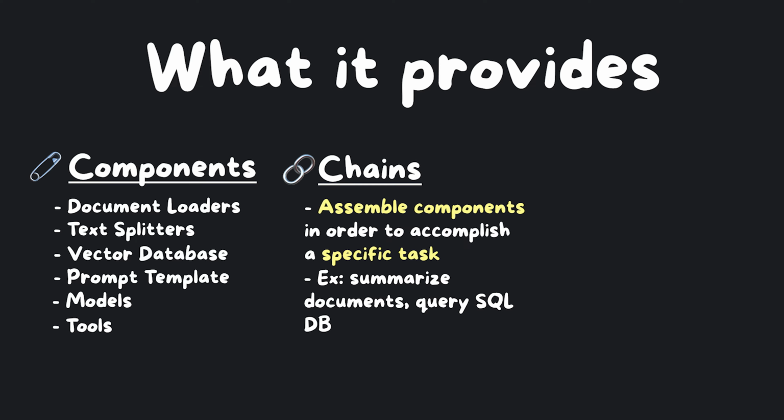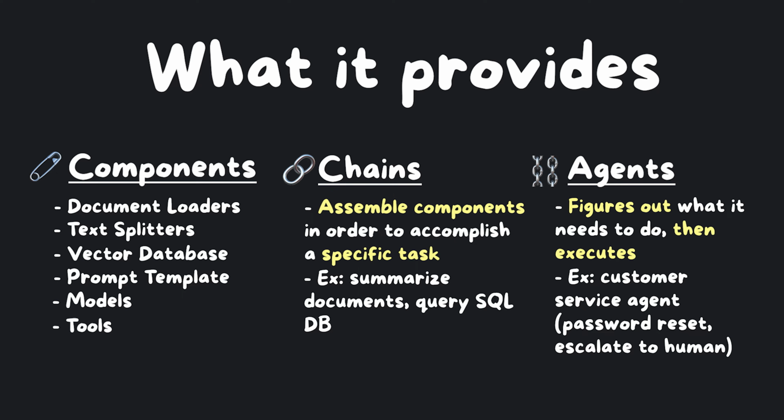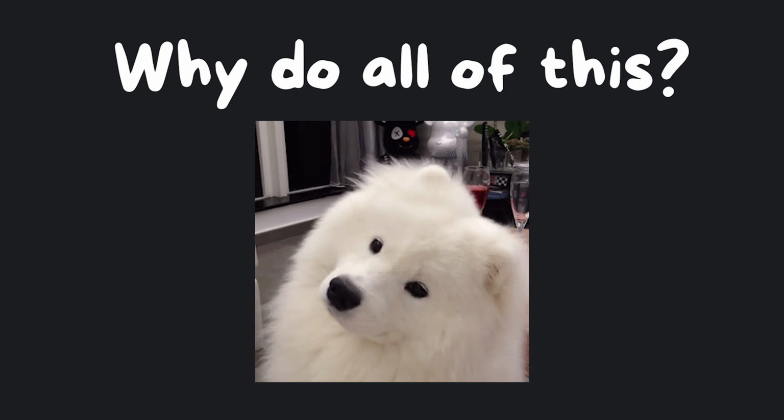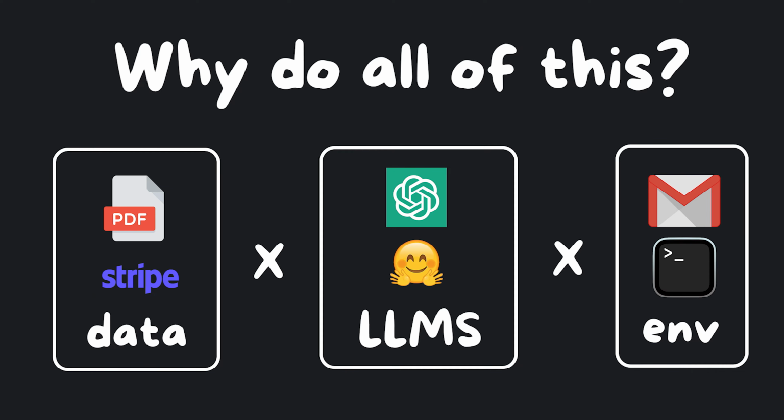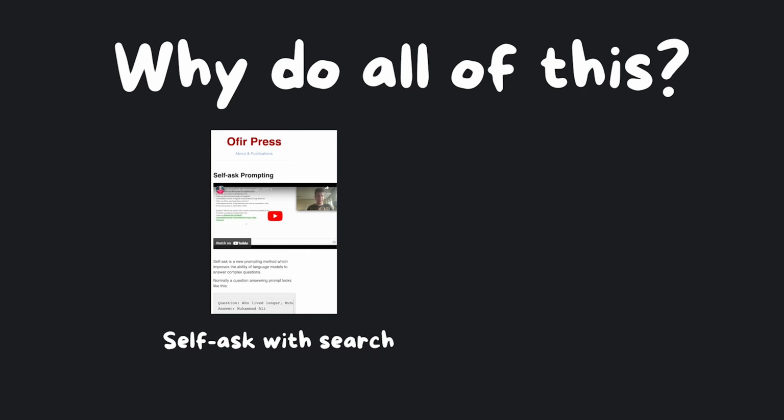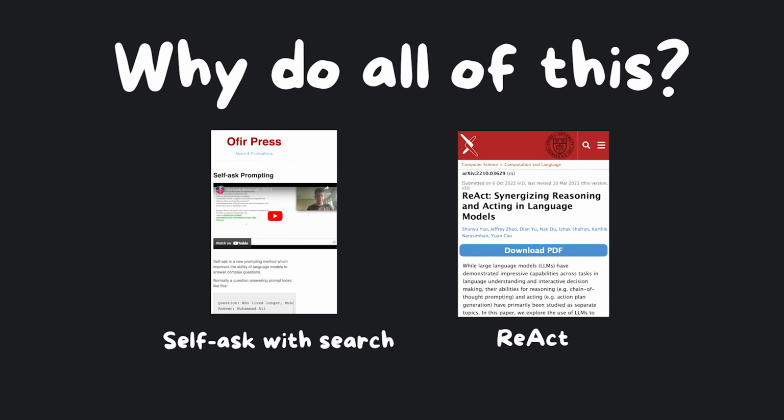Chains are how the magic happens. We chain together components in a way to accomplish a specific task. Agents are more abstract. They first think about what they need to do using a language model before doing it, using things like tools. If you're curious about research papers showing the power of connecting language models to your own data and the outside world, consider looking at Self-Ask with Search and ReAct, which were published around the same time LangChain was launched. Now let's take a look at what's really going on behind the scenes.